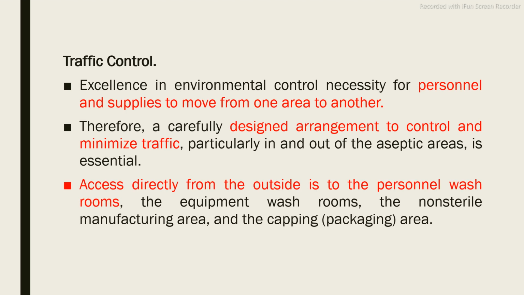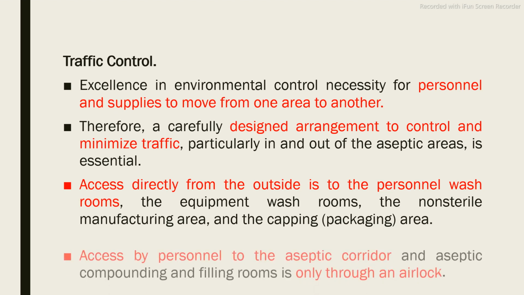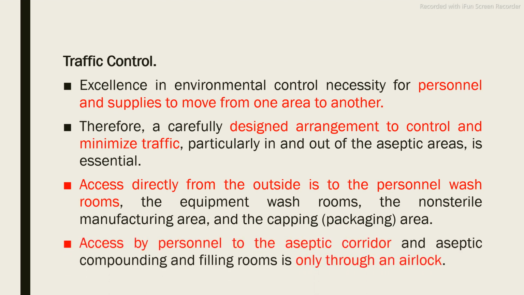Once the personnel, meaning the worker, enters the parenteral manufacturing area, first he will go to the wash basin. First the person will wash his hands, then the equipment washroom, then the non-sterile manufacturing area, then the capping or packaging area. In this way the person is allowed to move from one area to another. Access by personnel to the aseptic corridor and the aseptic compounding and filling room is only through the airlock doors. So airlock doors will be available at every point.